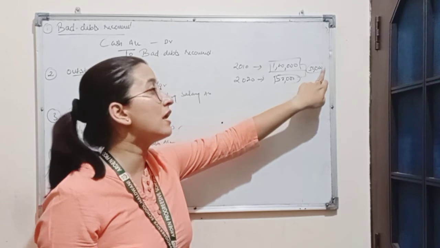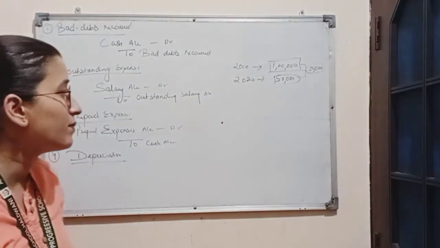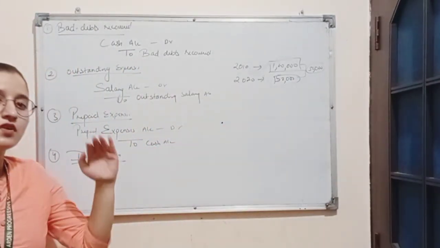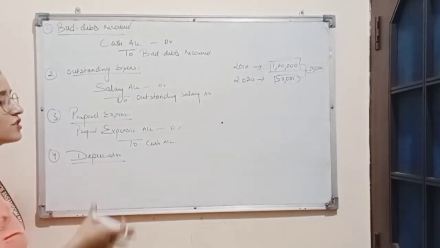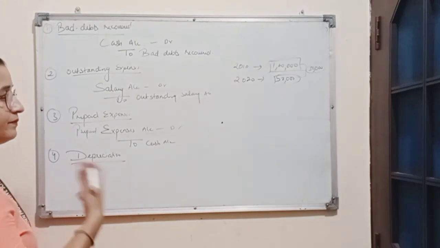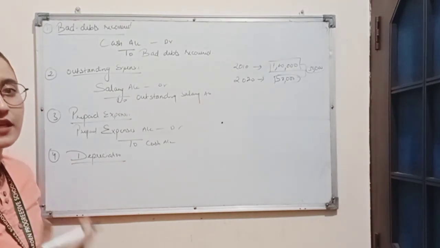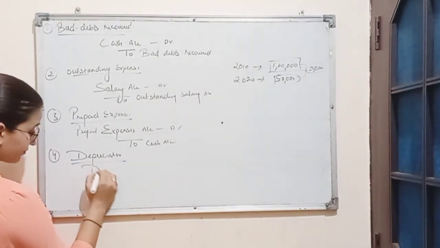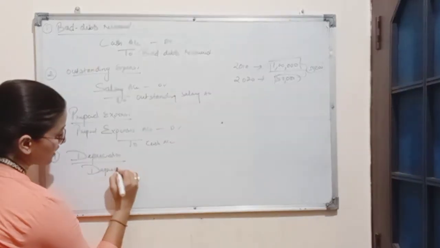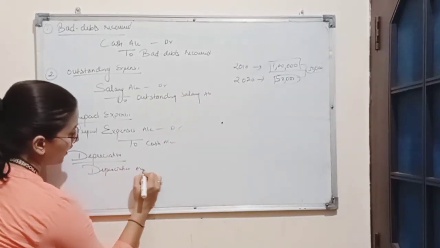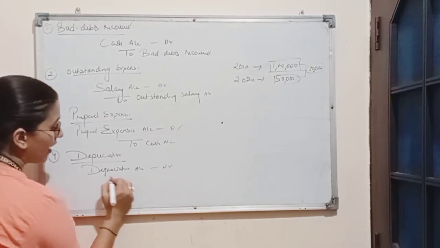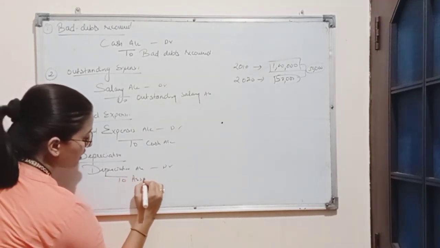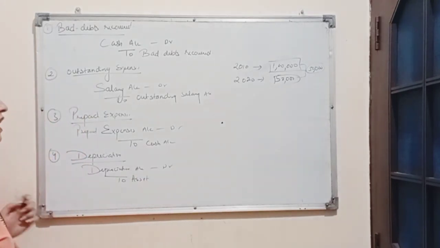So it is known as depreciation. Depreciation means reduce or decrease in the value of fixed asset. So depreciation will be expense for us because if the asset's value is decreasing, it is expense for us. We know expenses are always debited according to the rule of nominal account. So depreciation account will be debited and depreciation is charged on assets. So assets account will be credited.